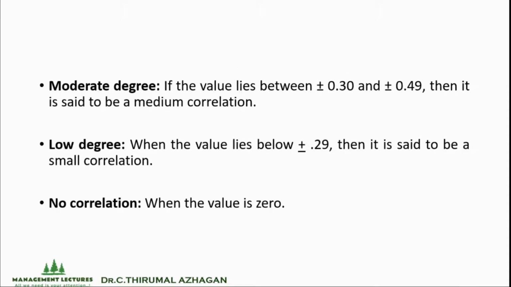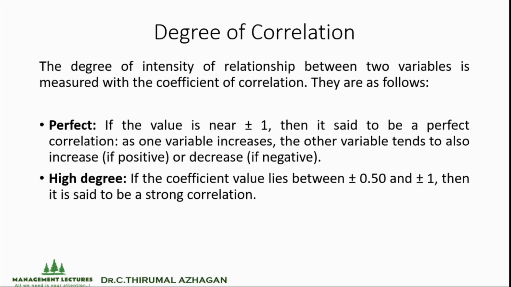There exist nearly 5 coefficients of correlation. First, perfect correlation. If the value is near plus or minus 1, then it is said to be a perfect correlation. So when the value after analysis is either plus 1 or minus 1, we can say it is a perfect correlation. The other variable tends to also increase if positive or decrease if negative.